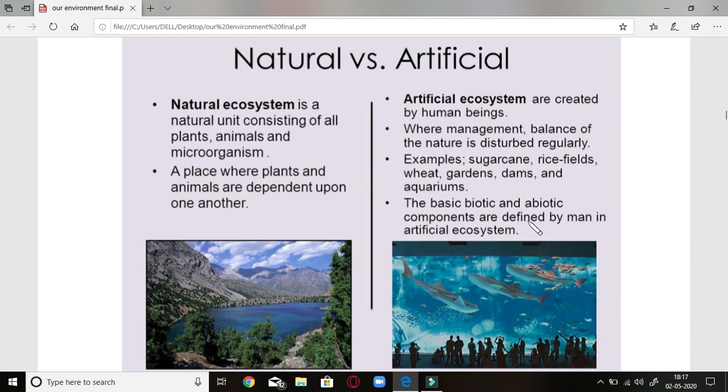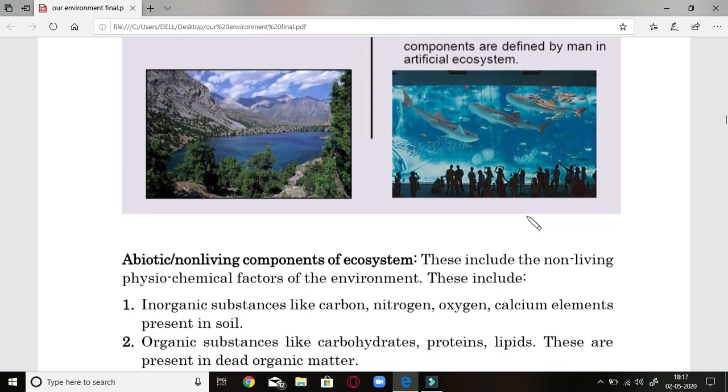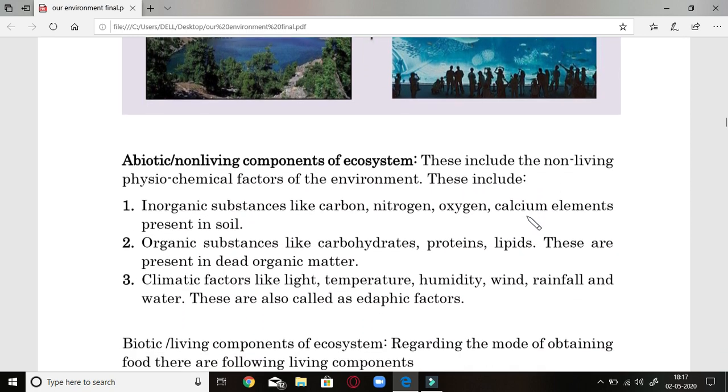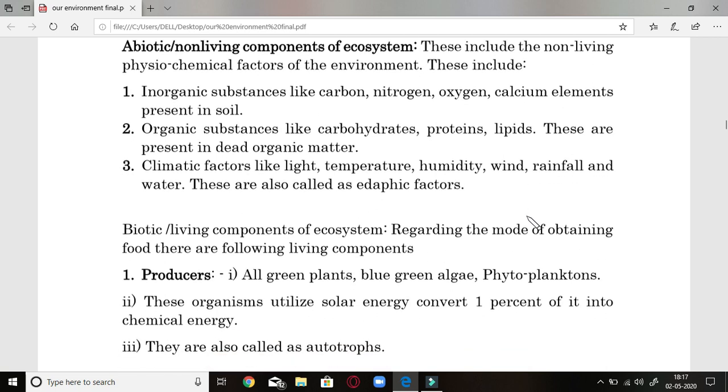This means that the biotic and abiotic factors are selected by man, manipulated by man, exploited by man. That is an artificial ecosystem. Just like the aquarium which we set up in our home, that is an artificial ecosystem.